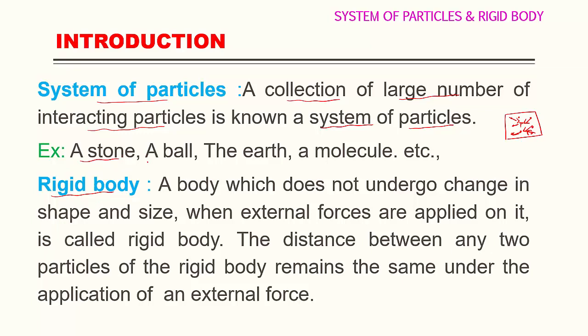The second example: a ball and the earth, a molecule. So these all are systems of particles. A molecule again contains a large number of particles. A molecule contains atoms, and atoms contain electrons, protons and neutrons and so on. So this is one system, and that system contains a large number of particles. In general, we are going to call them systems of particles.